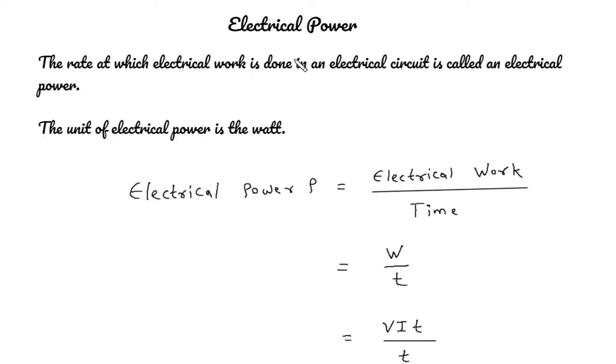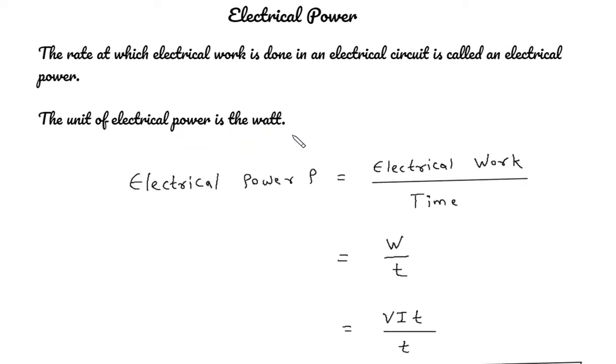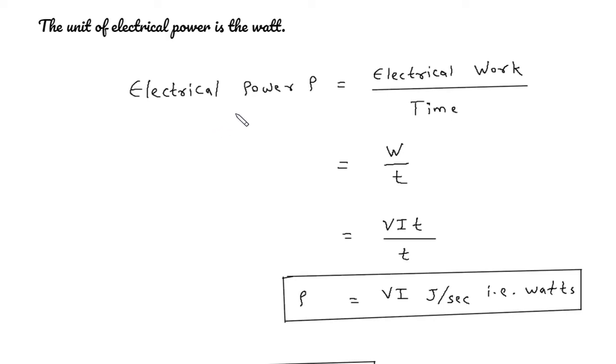Electrical power. The rate at which electrical work is done in an electrical circuit is called electrical power. The unit of electrical power is the watt. The formula for electrical power is P is equal to electrical work upon time. Electrical work is represented by capital W, time is represented by small t. Here the unit of electrical work is joules, the unit of time is second.